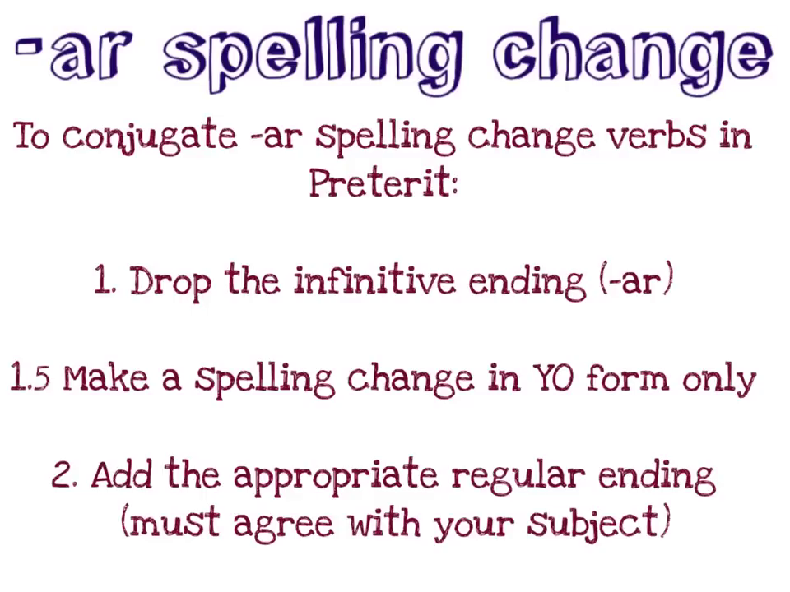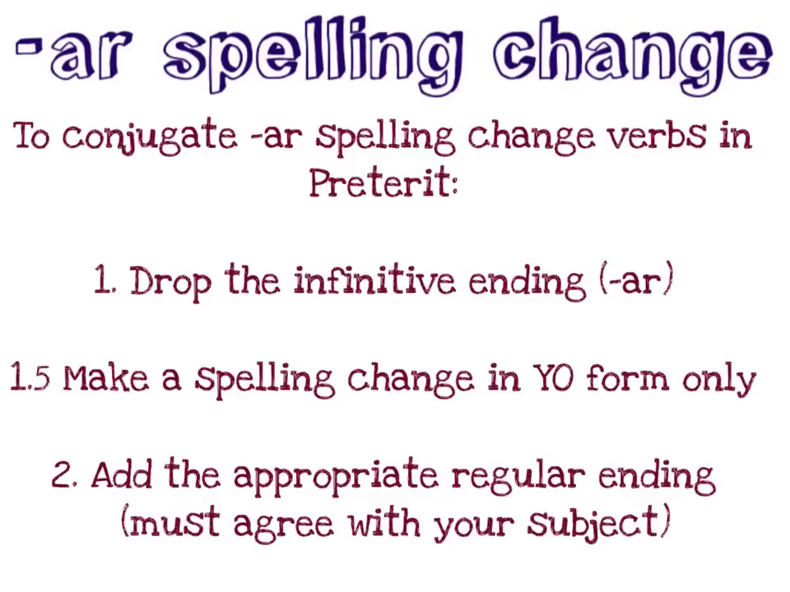Okay, now that we've reviewed our endings and are familiar with the spelling changes that will take place, we're ready to start conjugating. And remember, the conjugation of a spelling change verb is very similar to that of a regular verb, with the exception of the spelling change that will take place in yo form only. In fact, if you take a look at the rules on your screen, you can see that I've simply modified the rules for regular preterite verbs to allow for the spelling change. In other words, I've just added one more step that you have to tackle before conjugating these verbs.